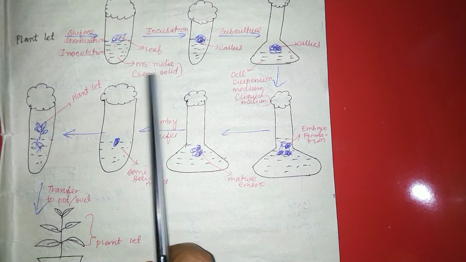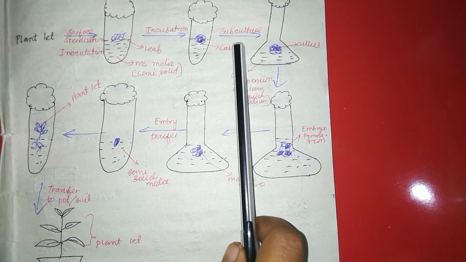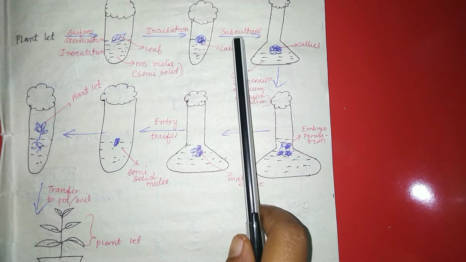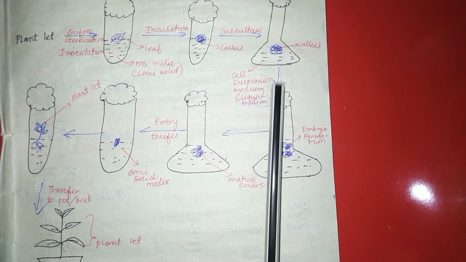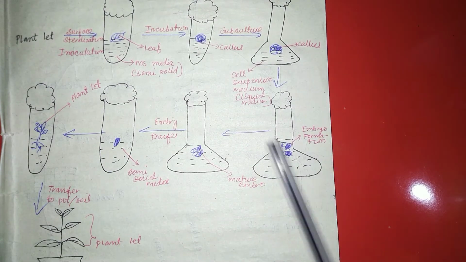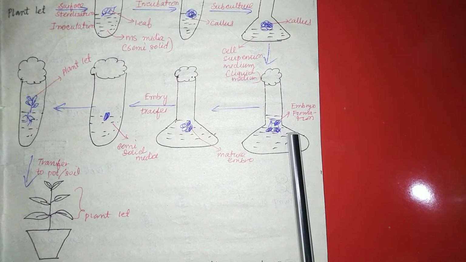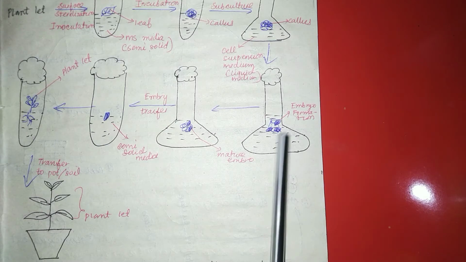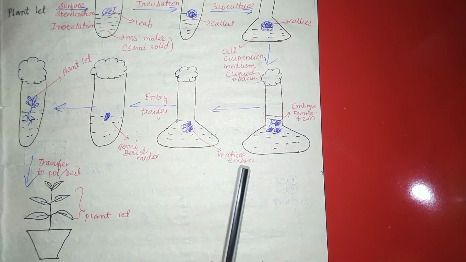First, this MS medium was a semi-solid medium. After the formation of callus, there will be the subculture process. In the subculture, the callus will be transferred into the liquid medium. This is a callus cell suspension medium. After transfer into the liquid medium, embryo formation takes place. And after the embryo formation, a fully matured embryo will form.